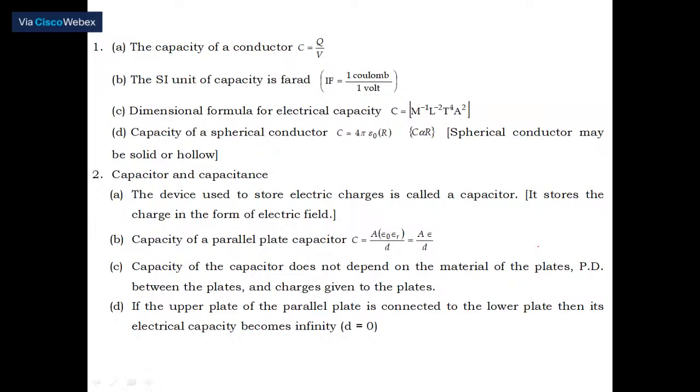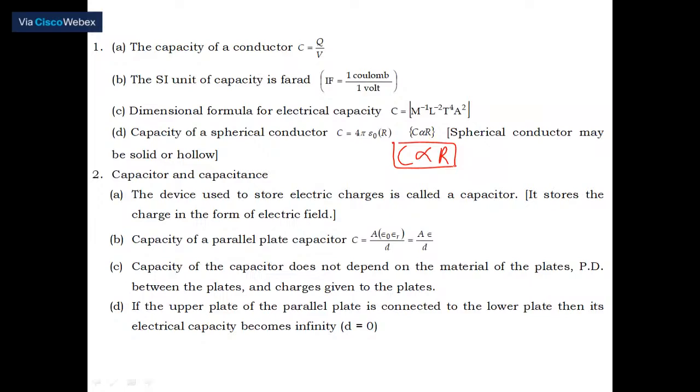Capacity of a spherical conductor: C is equal to 4 pi epsilon naught R. In other words, the capacity of a conductor is directly proportional to its radius. This is most important, because they may give two spheres.